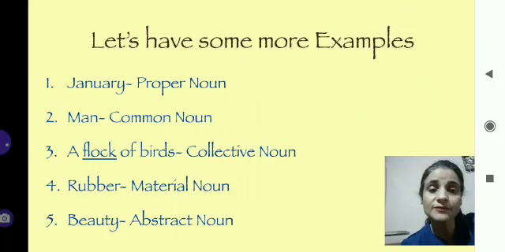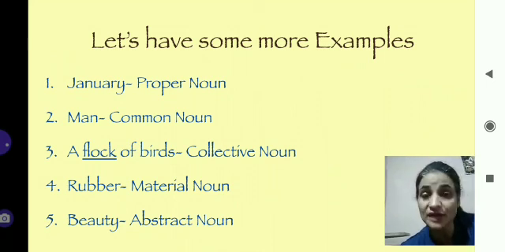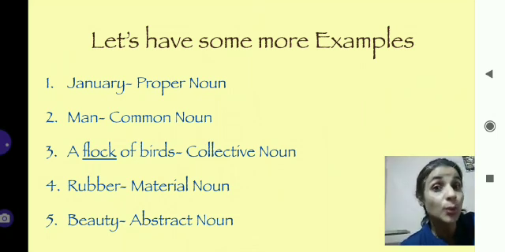Now let's revise once again all kinds of noun with some more examples. January. January is a particular name of one month, so that's why January is a proper noun. Men. When we talk about men, we are talking about a whole community group, so man is a common noun.